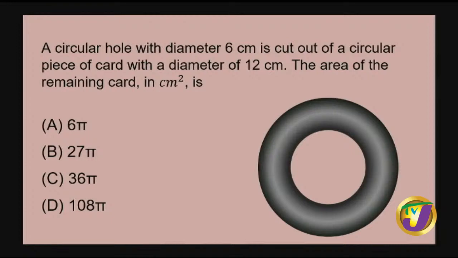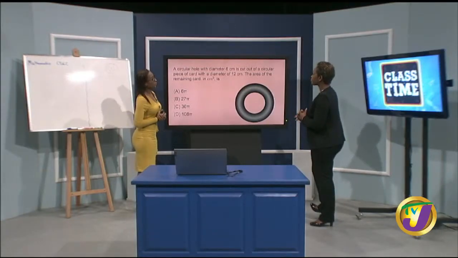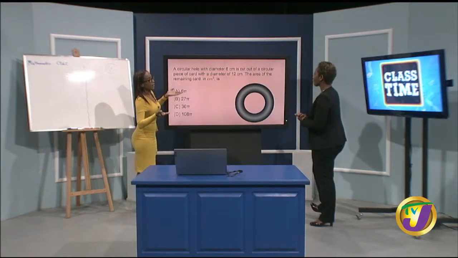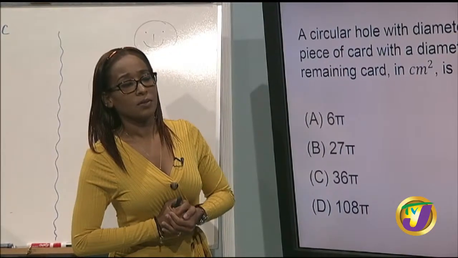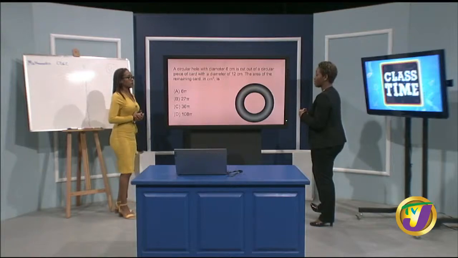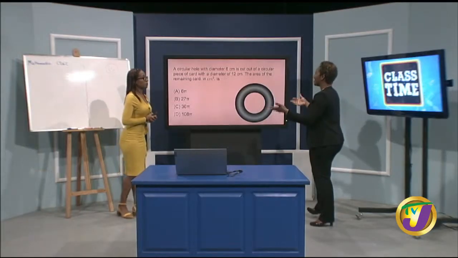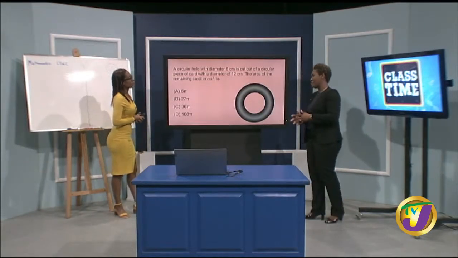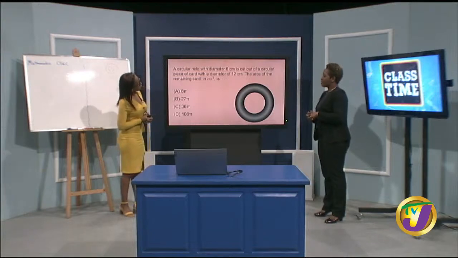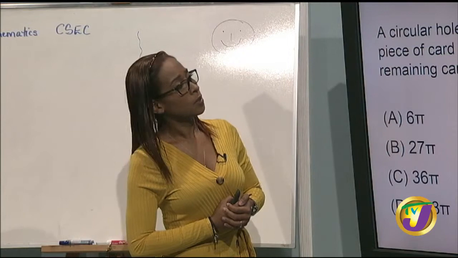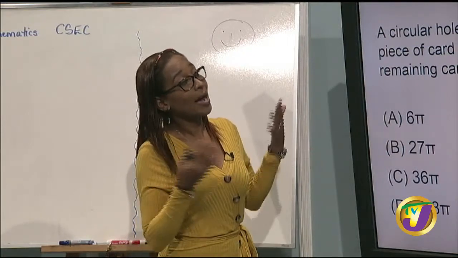There you go. But when we look at our question, we realize that we don't see r, which is the radius. We have a diameter in our question. So we should know the relationship between a diameter and its radius. 2 radii give you 1 diameter, or we can say the radius is half the length of the diameter. That's right. So we know how to find the area of a circle.